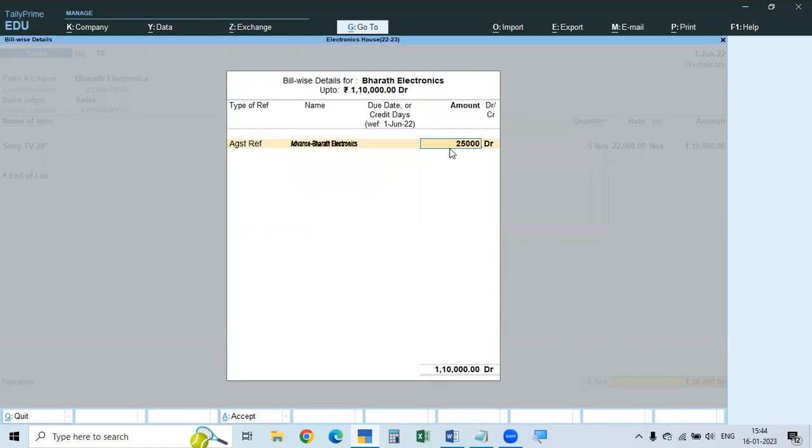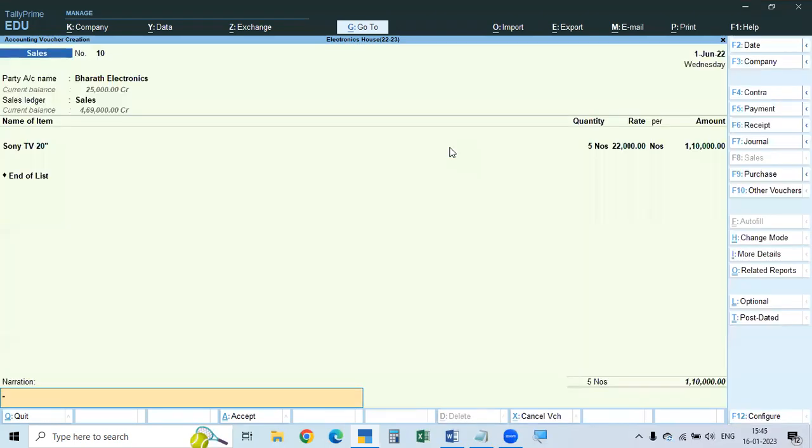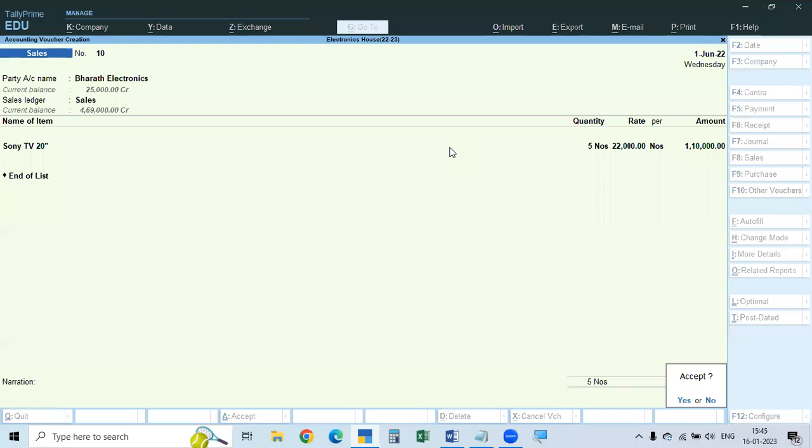The balance amount we have to take as the invoice. Now it is taking new reference, which is against reference, adjusted the advance. Now the new reference, the new invoice number, will be 10. The total invoice is 1,10,000, out of which the advance of 25,000 rupees is already received and adjusted, and the balance 85,000 rupees will be the invoice bill. Now enter. Narration is not necessary.